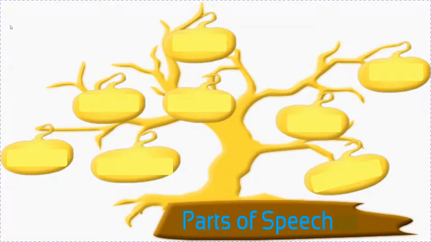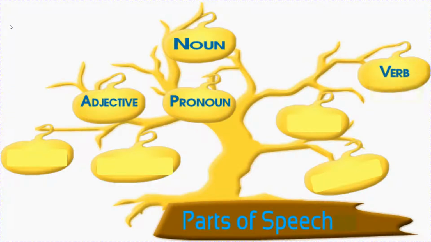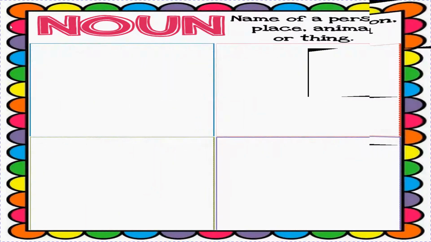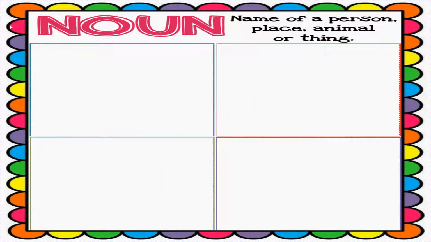Children, do you know what the 8 main parts of speech are? They are noun, pronoun, adjective, verb, adverb, preposition, conjunction and interjection. So now we will read it one by one with examples. Let's learn it. First, let us start with noun.